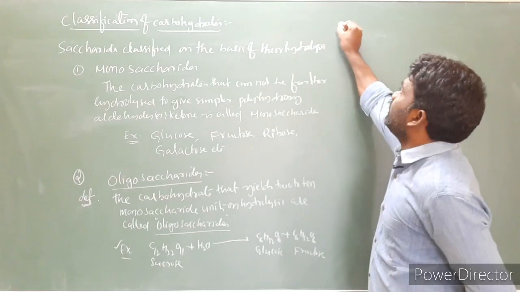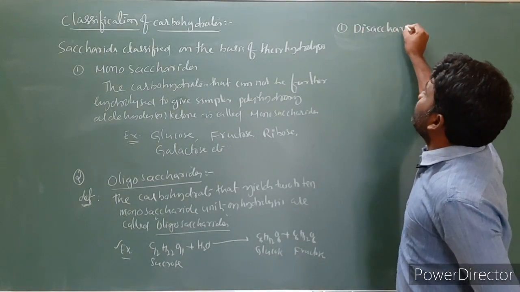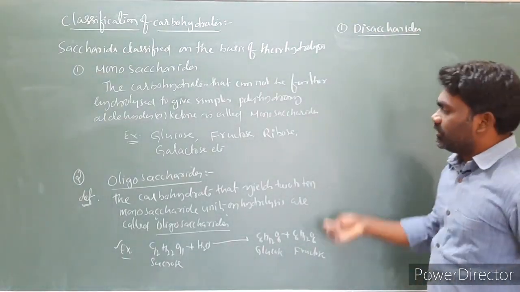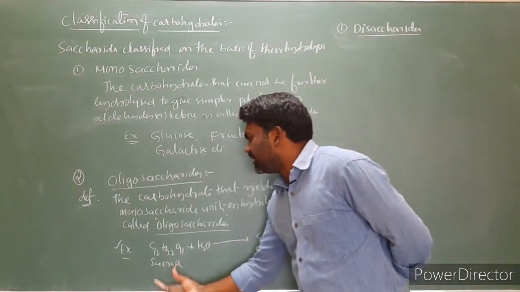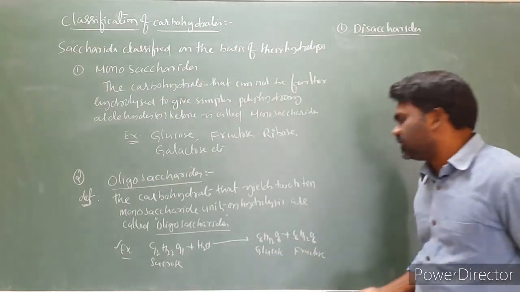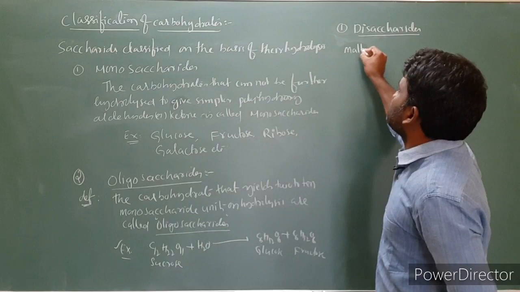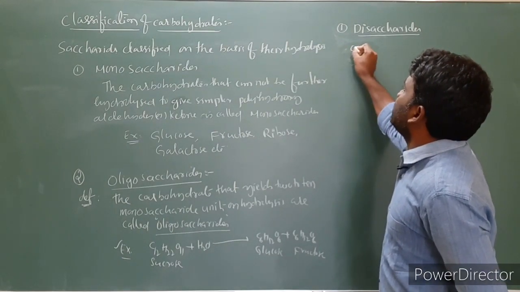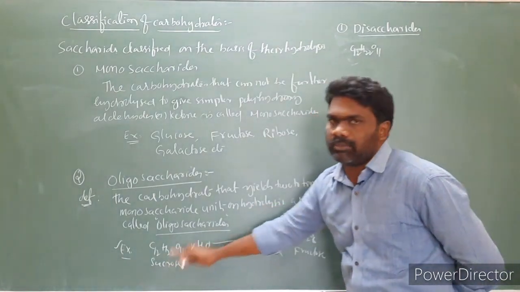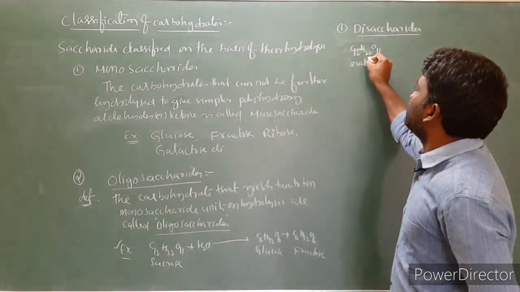They are, the first one is disaccharides. Already I gave an example for disaccharide, which is sucrose. Upon hydrolysis of sucrose, we got glucose plus fructose. You can take one more example, maltose, C12H22O11. The formula is the same as sucrose, but the arrangement and structure are different.